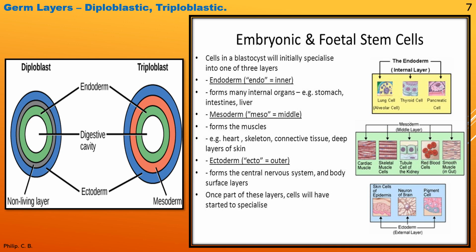If you see here, embryonic and fetal stem cells, their cells in the blastocyst will initially specialize into one of the three layers. Now again, what is this blastocyst? In simple words, when the male gamete and the female gamete fuse, that is they undergo fertilization, they form the zygote. The zygote further forms the embryo.